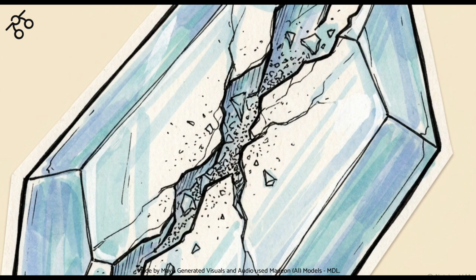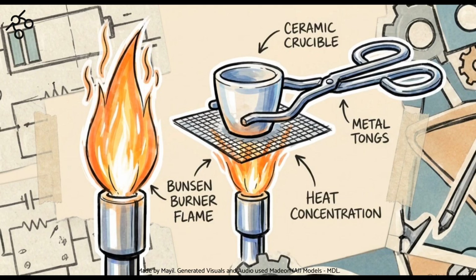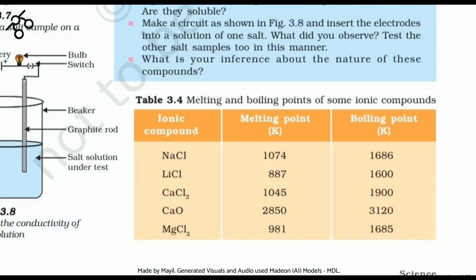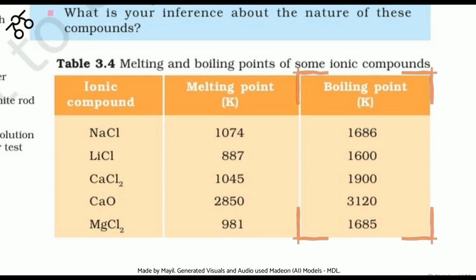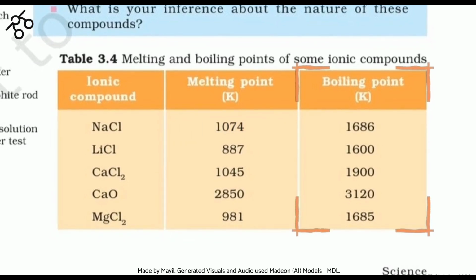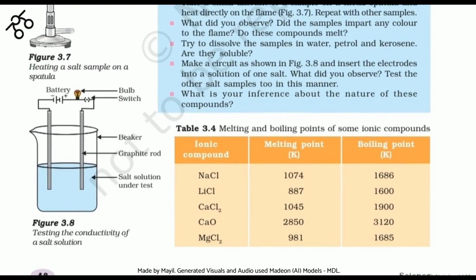Next, we test the thermal endurance of these bonds by applying extreme heat until the compounds melt. This table from our research outlines the melting and boiling points of several ionic compounds. Looking at the top row, we can see that turning solid sodium chloride into a liquid requires an immense temperature of 1074 degrees Kelvin. The adjacent column shows that boiling these compounds takes even more energy. This massive thermal resistance exists because ionic bonds are non-directional. The electrostatic attraction pulls equally from all three dimensions, creating a relentless grip on every atom in the grid.